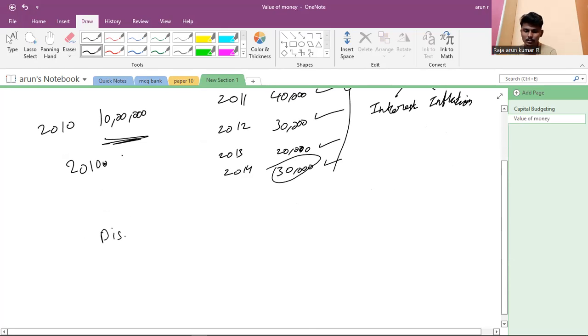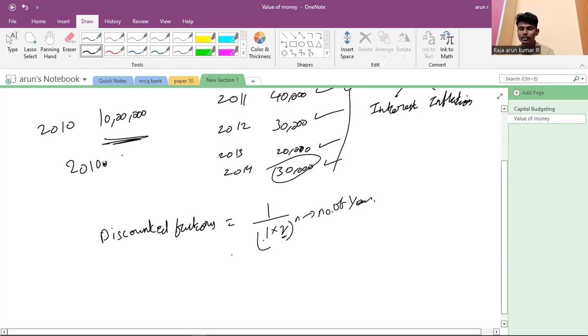Discount factor equals 1 divided by (1 + r) the whole power n. This is the formula. r is given in the sum itself, that is the discounting rate, and n is the number of years. Like that, we do the sum accordingly.